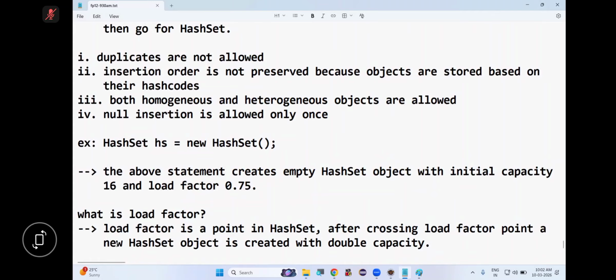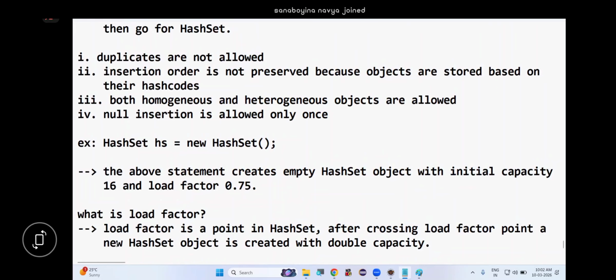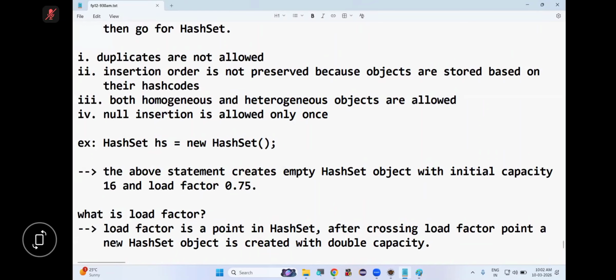Generally, the size of a collection will grow after crossing the initial capacity. But in the case of HashSet, it is not like that. In HashSet, we have a load factor. The default load factor of HashSet is 0.75, which is 75% of the initial capacity of 16, that is 12.